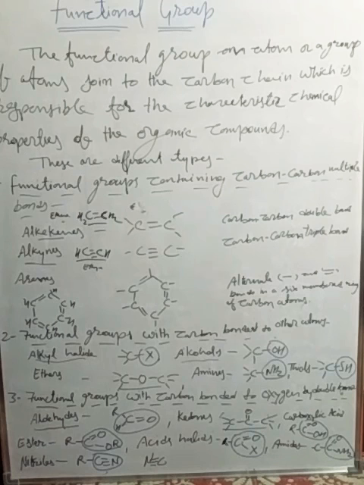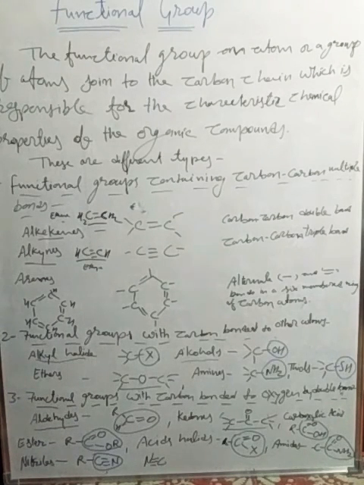Okay, all these are hydrocarbon compounds, and they have a specific type of functional group. These functional groups are groups of atoms joined with the hydrocarbon chain, forming a new organic compound.